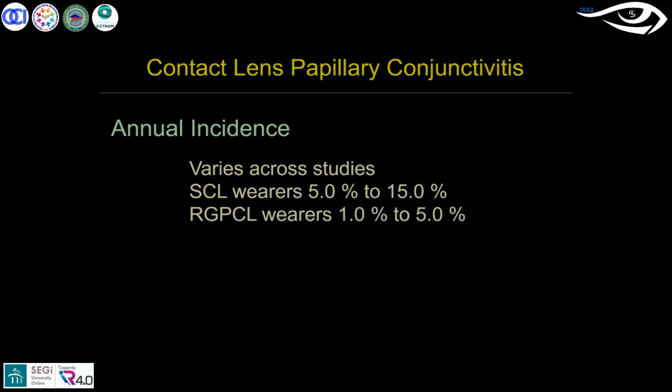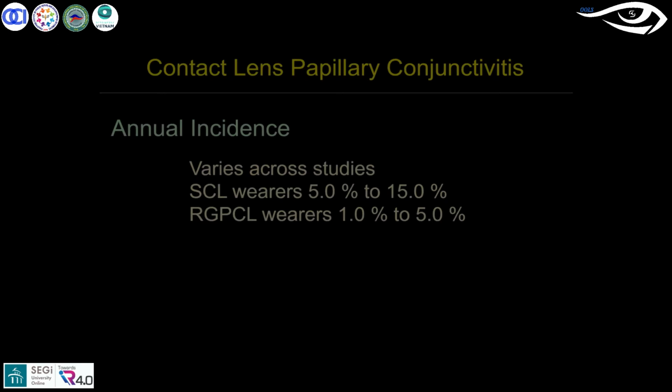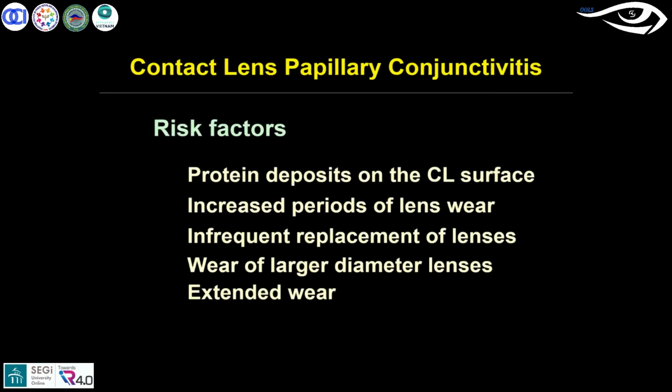So what are the risk factors, the reasons for it? The common one is deposit build-up, the protein deposits developed on the lens surface. That can lead to mechanical friction on the UTC and then lead to papillary change. We'll discuss how that mechanism works. Also an increased lens period, if they are using lenses for a longer period and not following the recommended replacement schedule, in overuse, definitely more deposits form, and that can lead to these changes. It was also observed that large diameter lenses and extended wear commonly come across with this. This is an example of how the protein related deposits look.